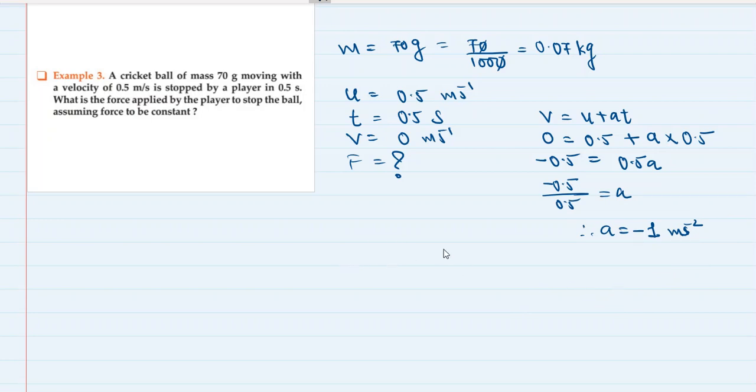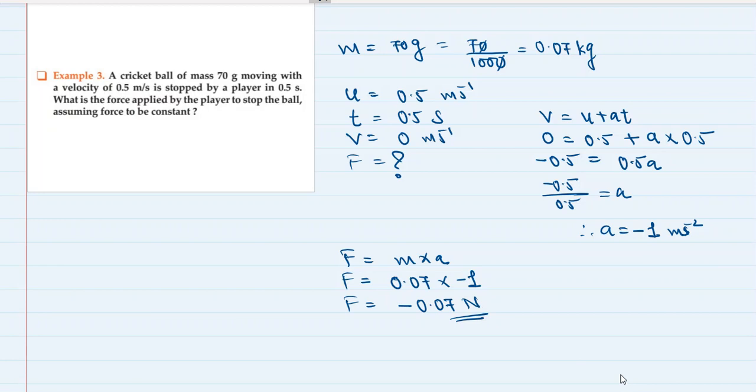Okay, so now what is the force required? Force is equal to mass into acceleration. Mass is 0.07 multiplied by acceleration, which is minus 1. So force is equal to minus 0.07 Newton. Okay, so a negative force means a retarding force. Now, the force exerted on the ball is negative.